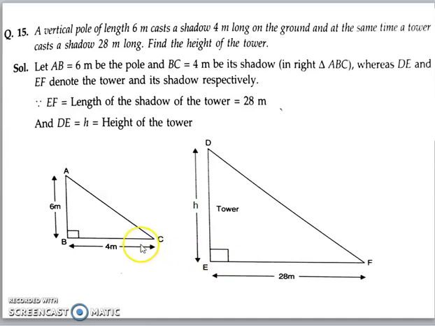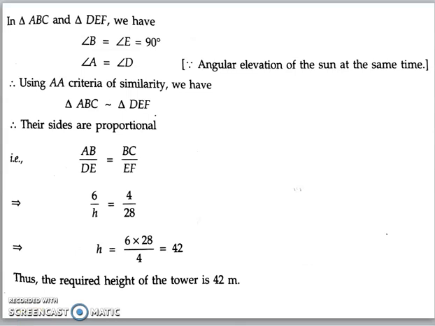So one angle in both the triangle is 90 degree each. Also, the angle of elevation of the sun, that is angle A and angle D, that will also be equal because at the same point in the day they are casting this shadow. So these angles A and D are also equal. So by AA criteria, we can say that the triangles ABC and DEF are similar.